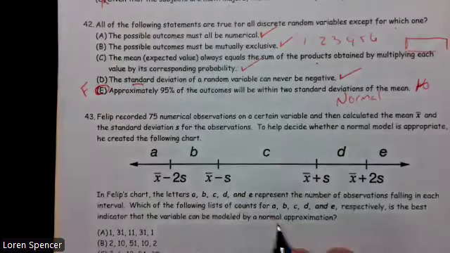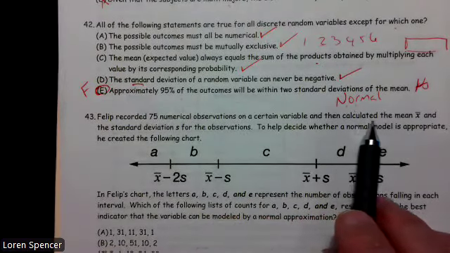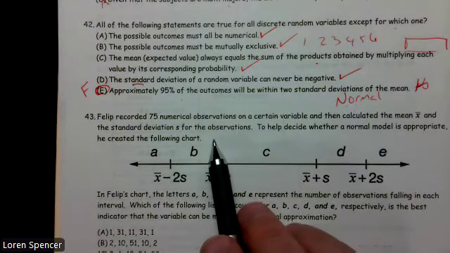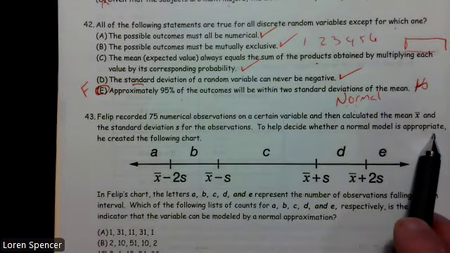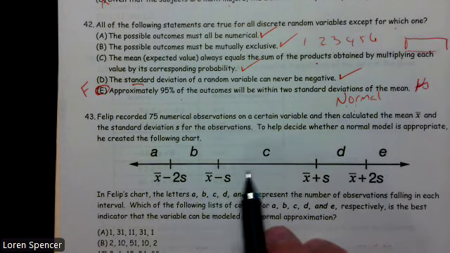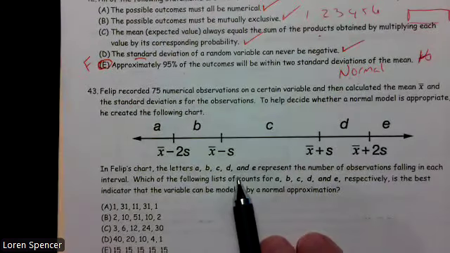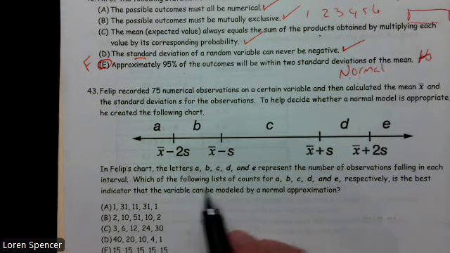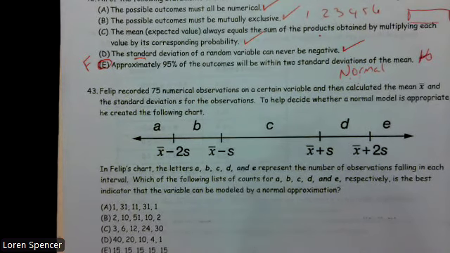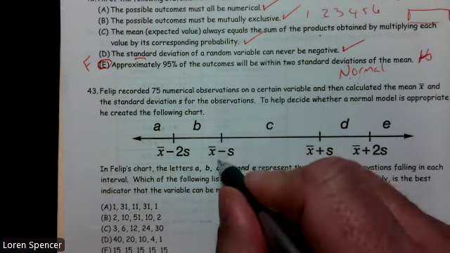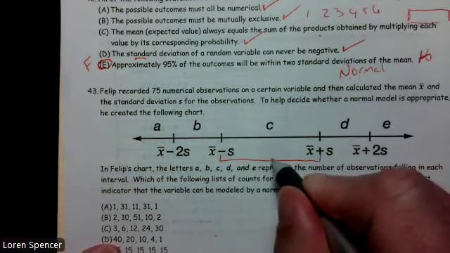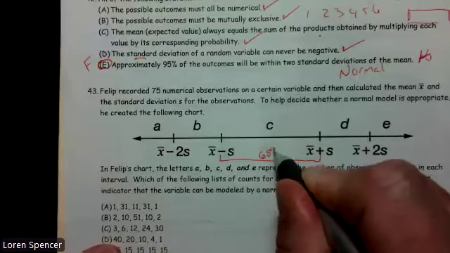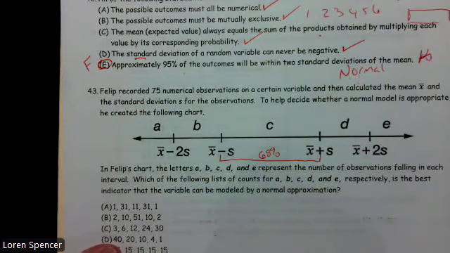Philippe recorded 75 observations on a certain variable and then calculated the mean and the standard deviation S for the observations to help decide whether a normal model is appropriate. He created the following chart. In Philippe's chart, the letters A, B, C, D, and E represent the number of observations falling in each interval. Okay, so if this was a normal, plus or minus 1, 68%. That's where the bulk of the information is. Out here, we don't have a whole lot. Not very much out there.